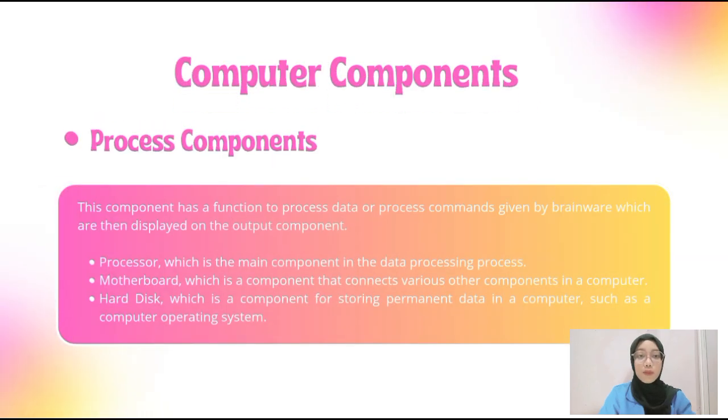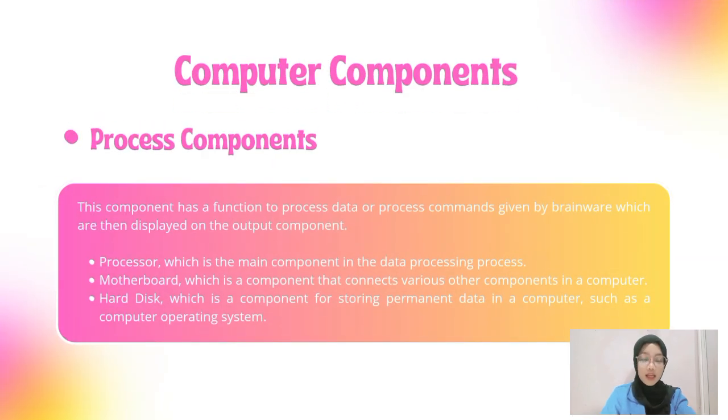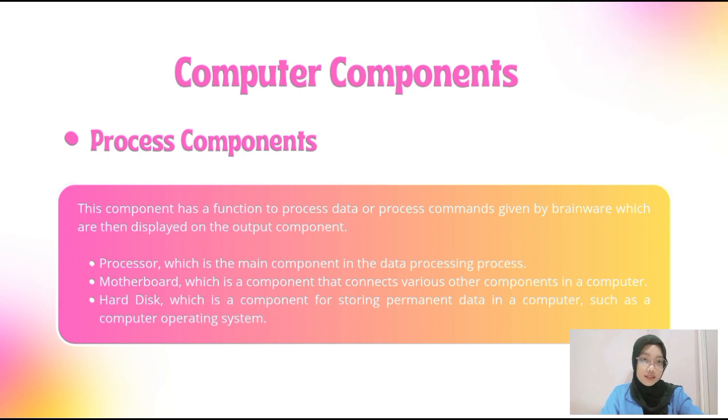And the second, process component. This component functions to process data or process commands given by brainware, which are then displayed on the output component. 1. processor, 2. motherboard, 3. hard disks.